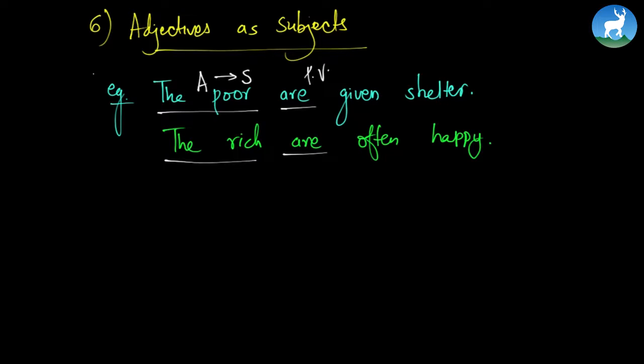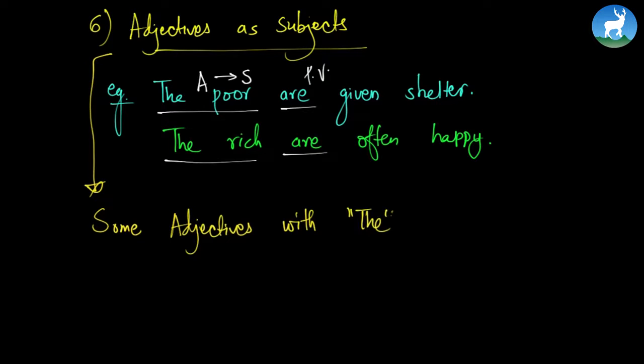What is the grammar rule here? So let's induce the grammar rule. The grammar rule is some adjectives with the definite article the, what does it take? Takes plural verbs, because it is itself acting as a plural noun, right? Some other examples could be the old are treated with great compassion, the young have great expectations, right? The intelligent are selected, the Chinese are hardworking.